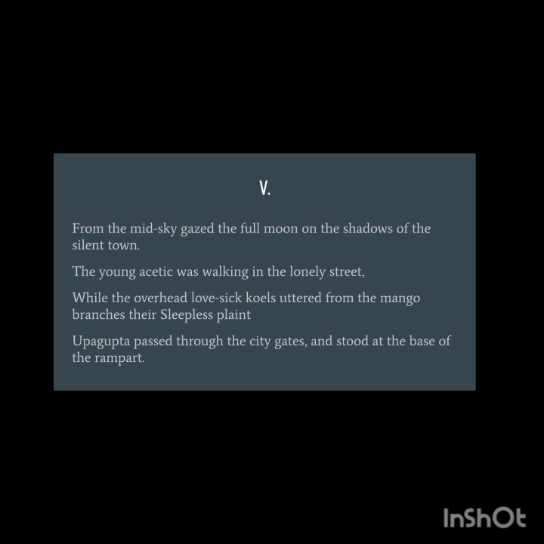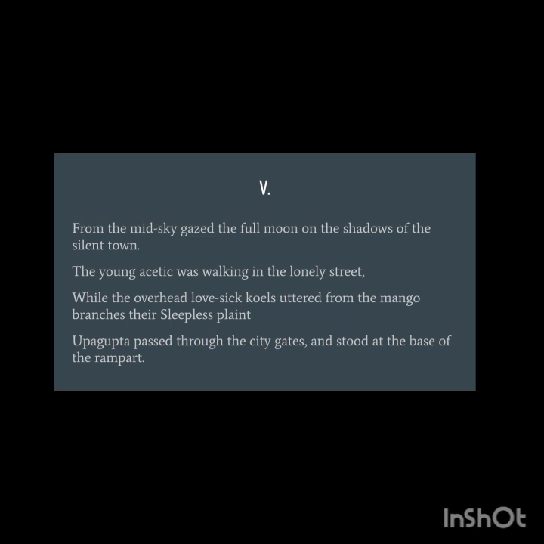So from the mid-sky, that is, from the middle of the sky, gazed, that is looked, the full moon on the shadows of the silent town. The young ascetic was walking in the lonely street. So why are the streets lonely? Because there is no one there. And where have the people gone? Again, to the woods to celebrate the festival of flowers. So be prepared for such pet questions.